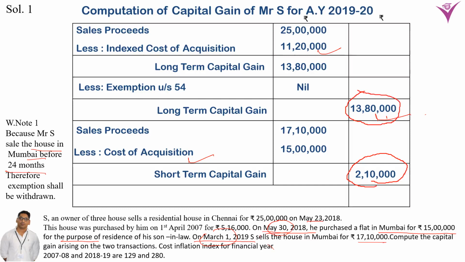So the total gain is 15,90,000. The total taxable capital gain is 15,90,000. In this way, we calculated the capital gain of Mr. S. Hope you all understand this question.